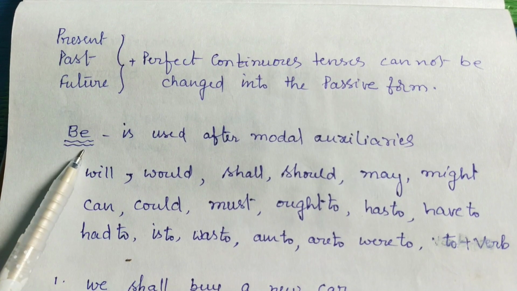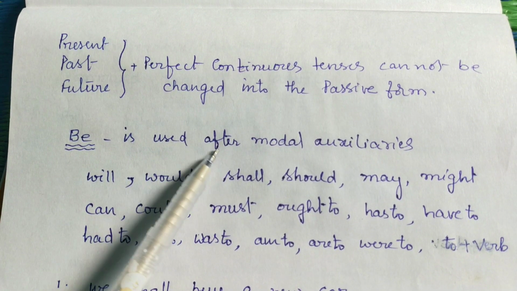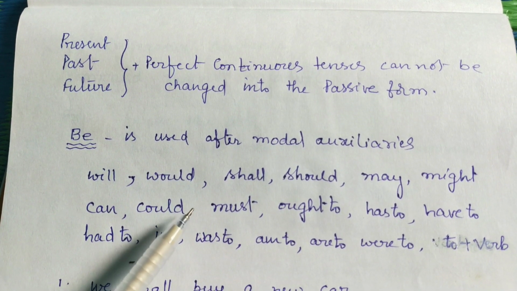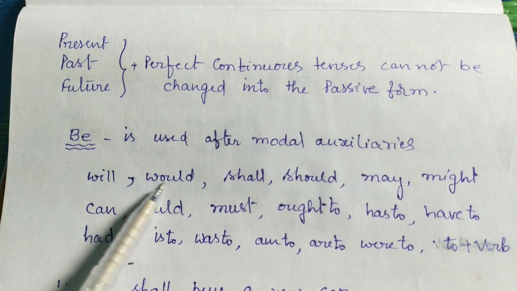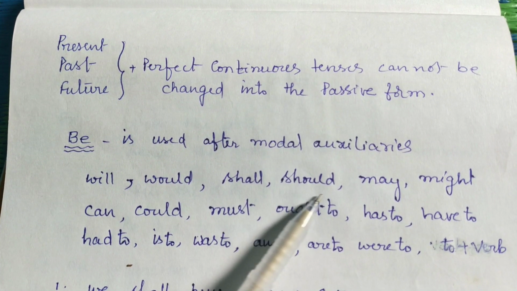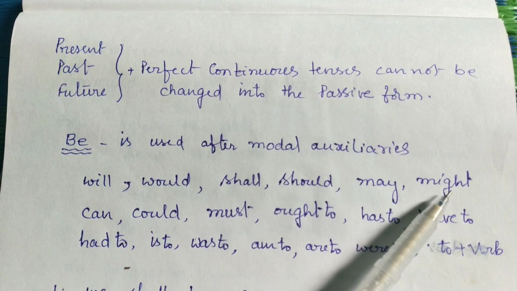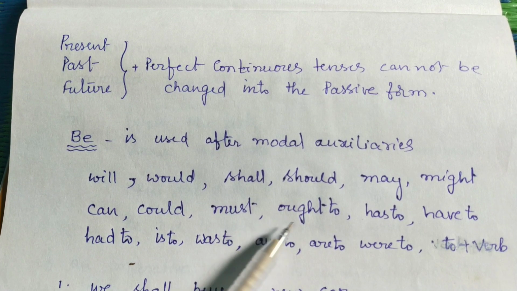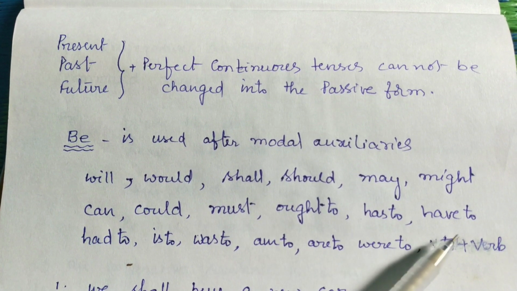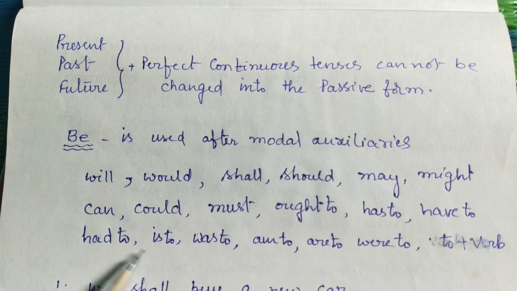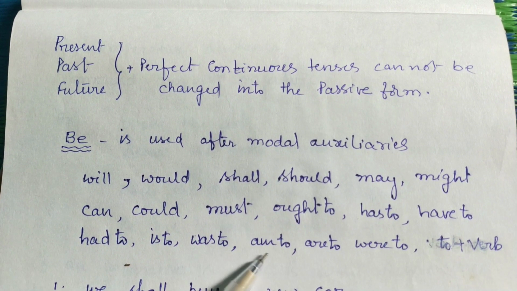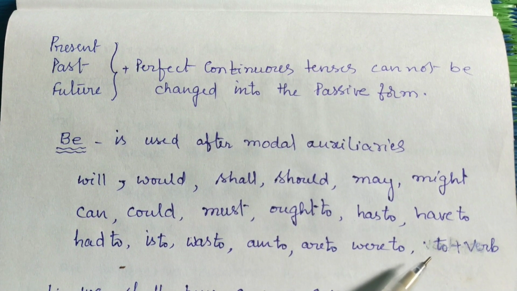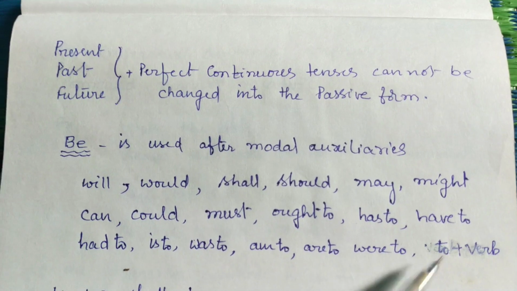Where to use be? Be is used after modal auxiliaries. Modal auxiliaries such as will, would, shall, should, may, might, can, could, must, ought to, has to, have to, had to, is to, was to, am to, are to, were to, and to plus verb.